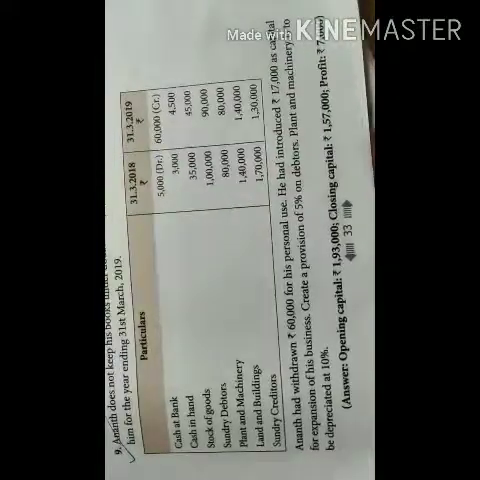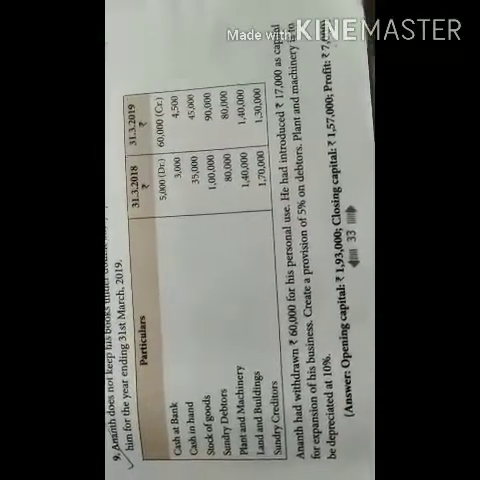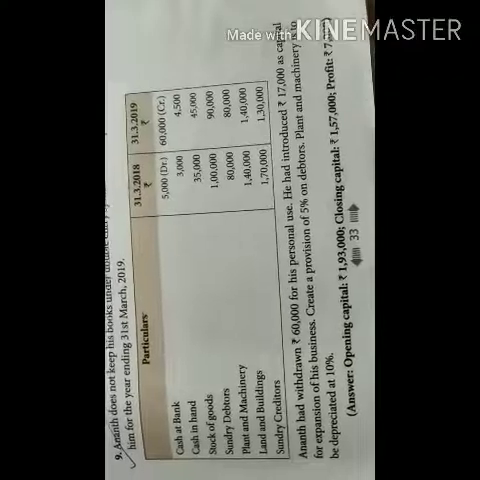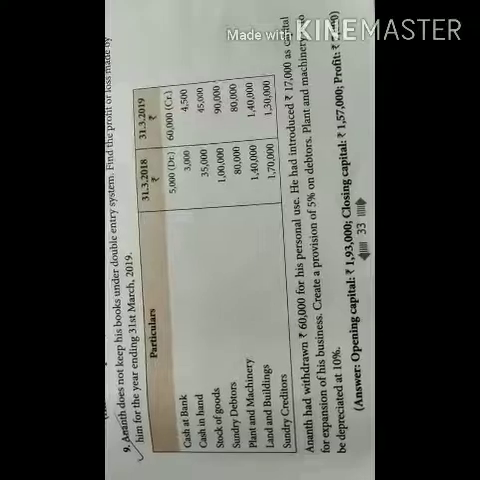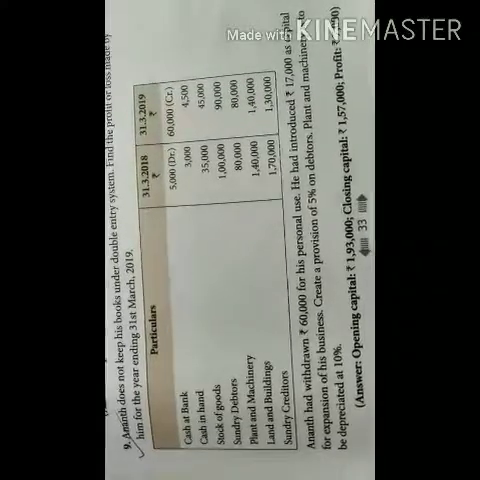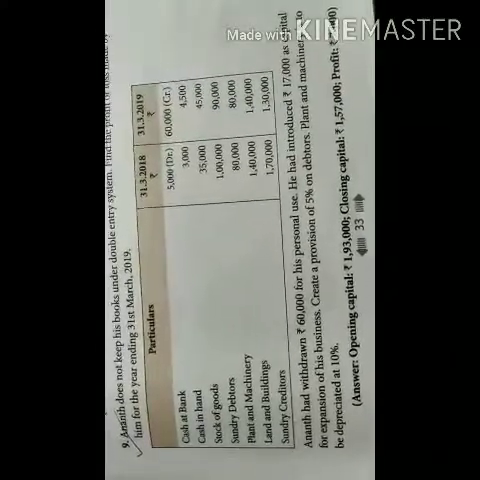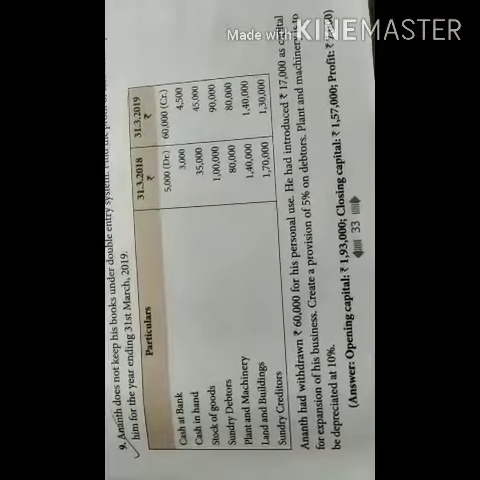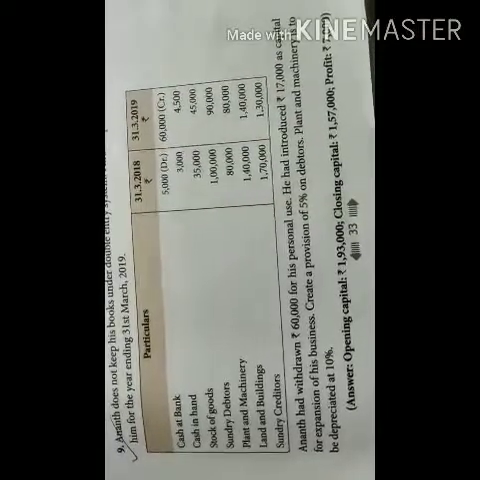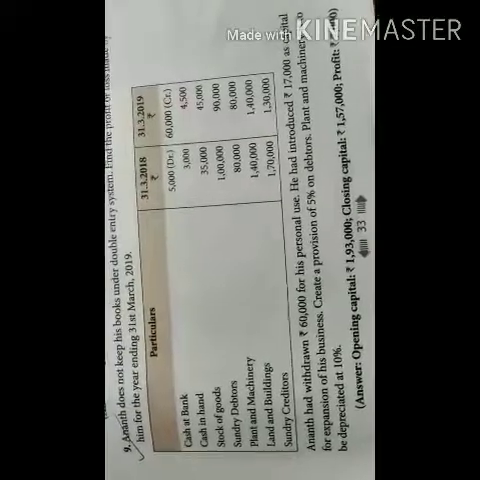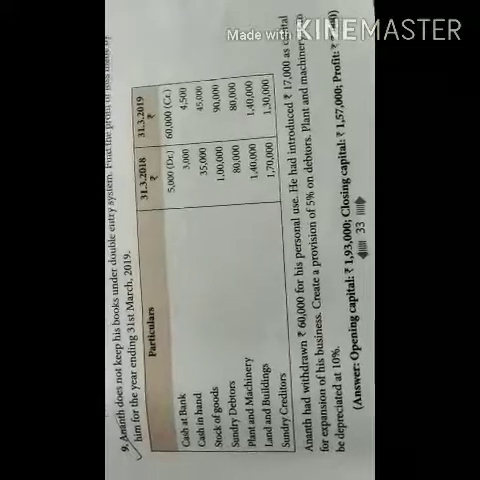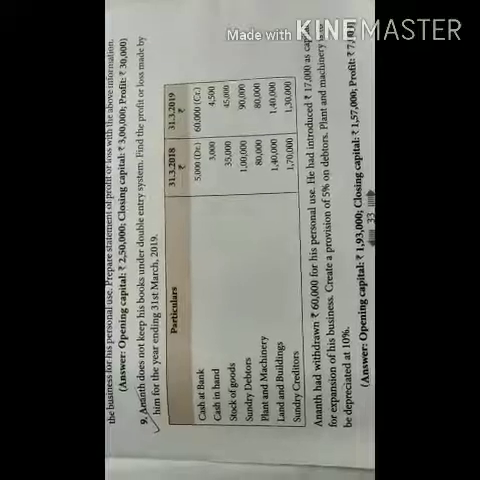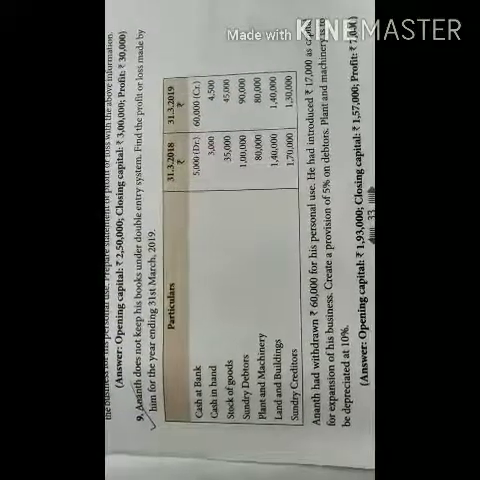So they have given opening balances as well as the closing balance. So we will be preparing statement of affairs as on 31st of March 2018 to find out the opening capital. Similarly, we will prepare statement of affairs as on 31st of March 2019 in order to find out the closing capital. So we need to be very careful while preparing the closing statement of affairs because I've given further additional information.